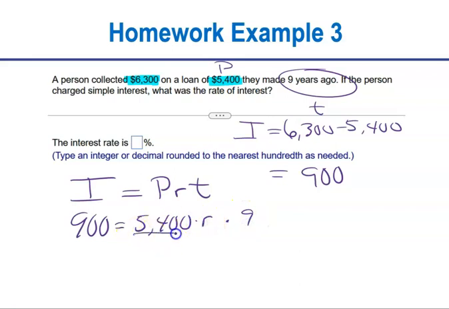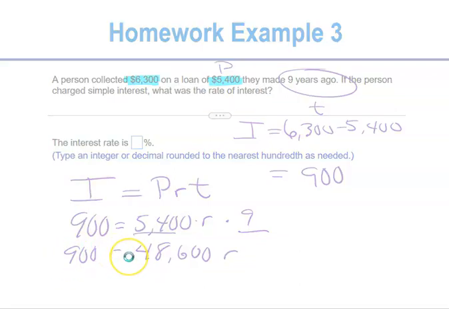So what could we do? We could go ahead and multiply those two values together. So 5,400 times 9 gives me 48,600 R, and that's 900 on this side. Now, what do we do next?